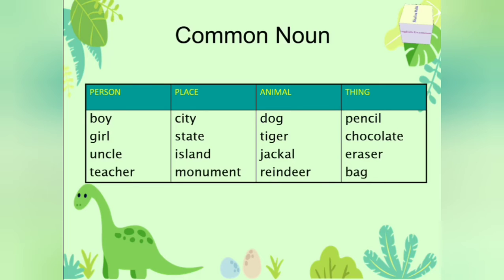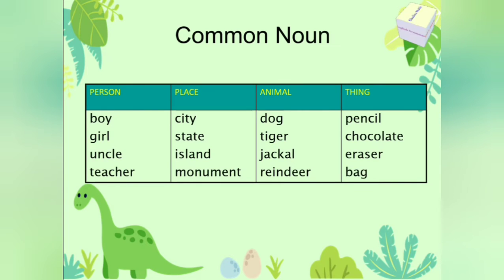Let's understand with the help of examples. There are 4 columns: person, place, animal, thing. Person common nouns can be boy, girl, uncle or teacher. Common nouns of place can be city, state, island, monument. Common nouns in the category of animal can be dog, tiger, jackal, reindeer.